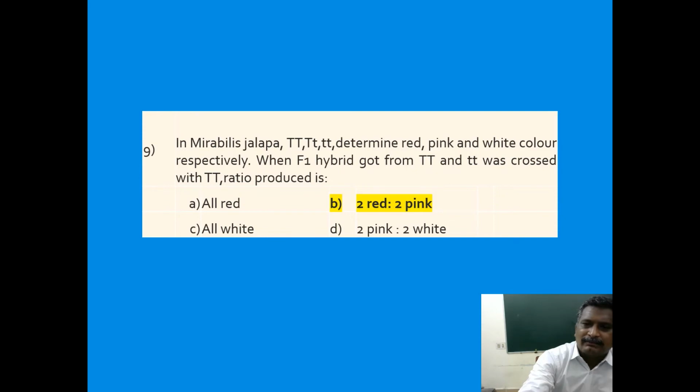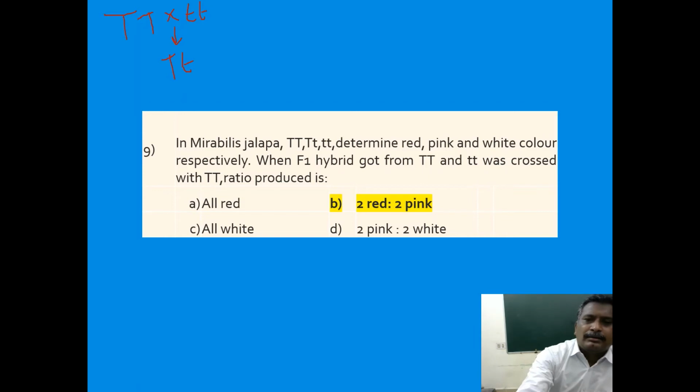Capital T capital T is crossed with small t small t. The F1 hybrids are capital T small t. Now this F1 hybrid is crossed with capital T capital T. This is the F1 hybrid.